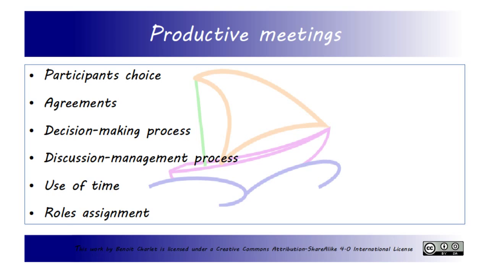Welcome to this light-up session on meeting process. Last time we saw the meeting content. Today we will explore the meeting process. In this we focus on people and the process to make them collaborate smoothly. The elements of this process are participants' choice, agreements, decision-making process, decision management process, use of time, and roles assignment.